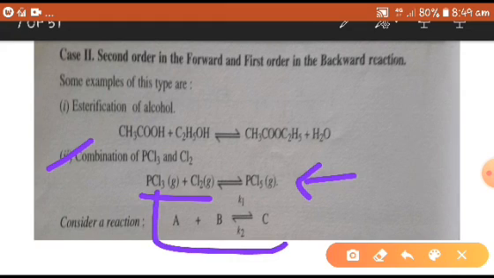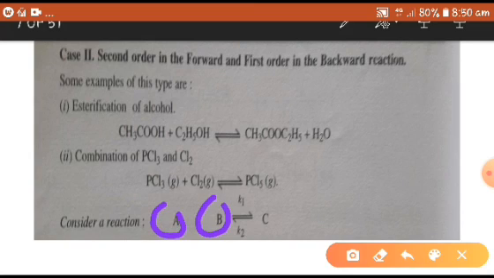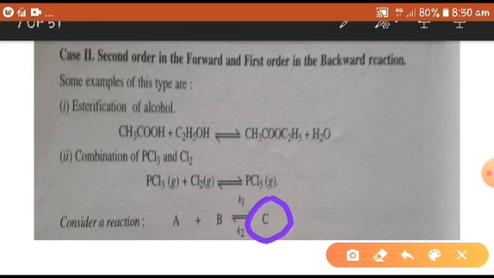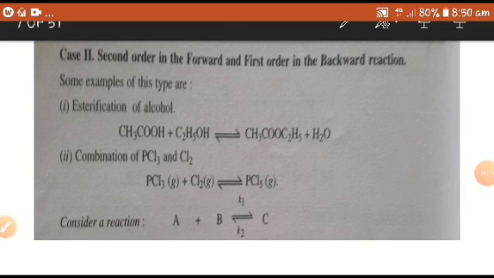So the general reaction for this case is A plus B giving C. One is the rate constant of the forward reaction, the other is the rate constant of the backward reaction. In the forward reaction, the rate depends upon these two concentration terms. In the backward reaction, the rate depends upon the one concentration term of C. Right? These are the examples for the opposing reactions.